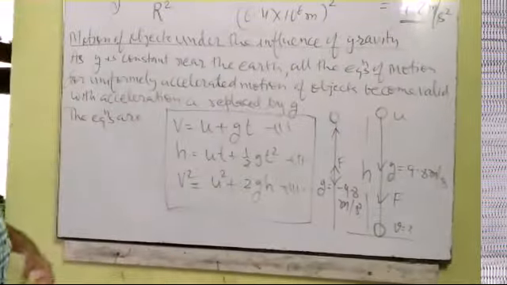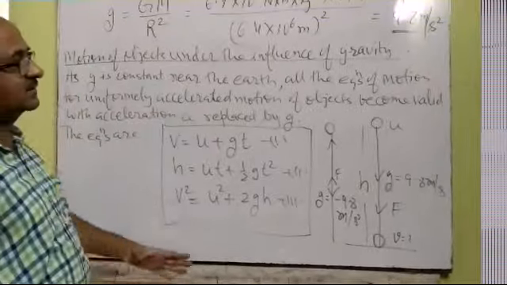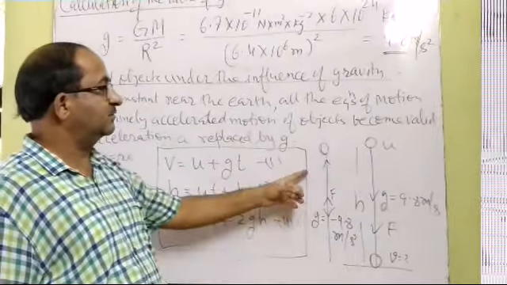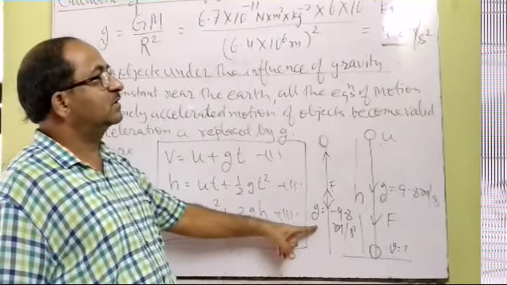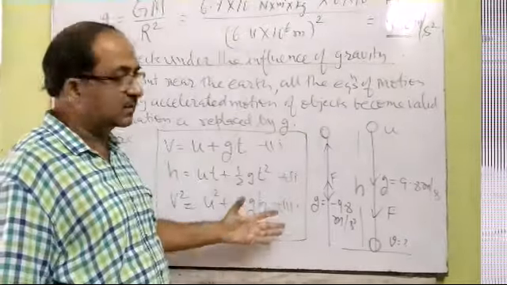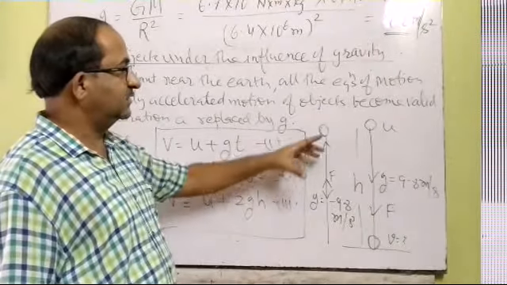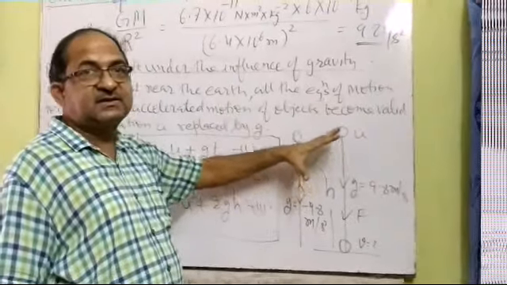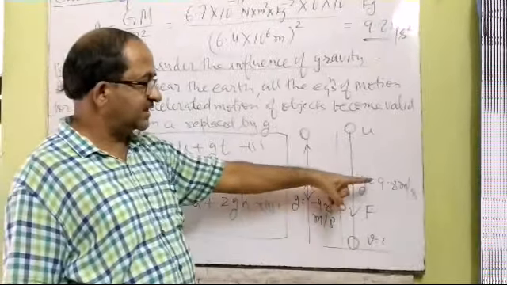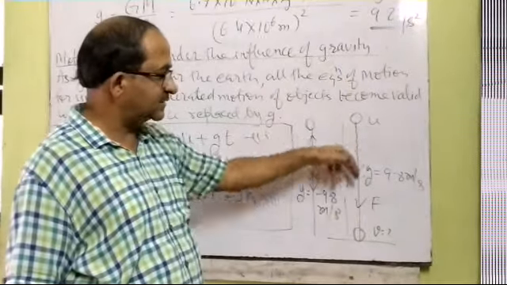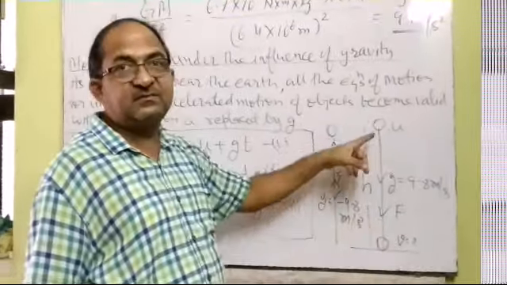But when we throw any object in the upward direction, the acceleration due to gravity will act and it will always be negative, because the acceleration is applied in the direction opposite to the motion. And when we release any object from a certain height, the acceleration due to gravity, which is 9.8 meter per second square, will be considered positive, because the acceleration is towards the force of attraction of earth.